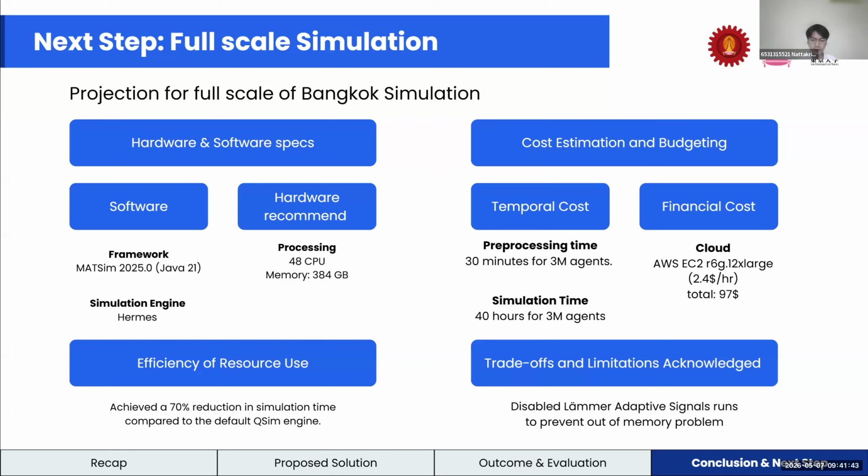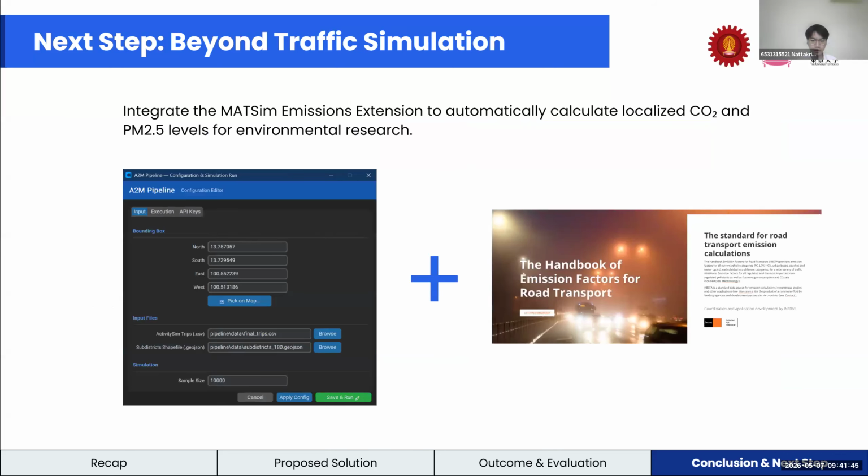Next, we integrate MOVES emissions to calculate carbon dioxide and PM 2.5 for future research. Next, let's see the demonstration.